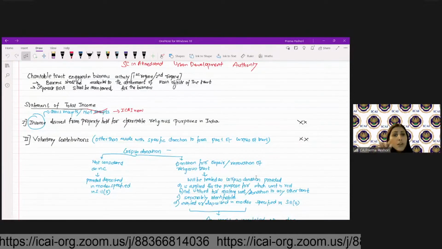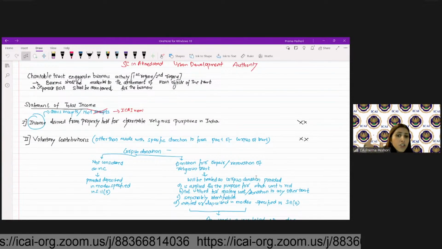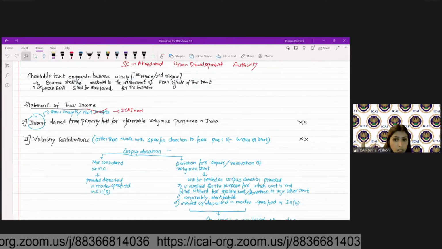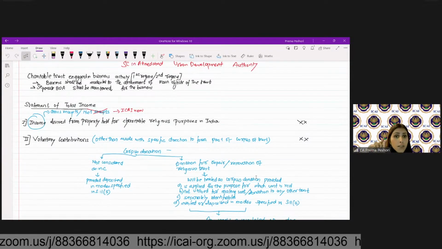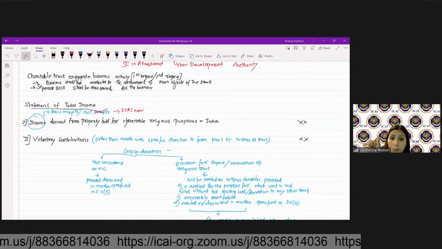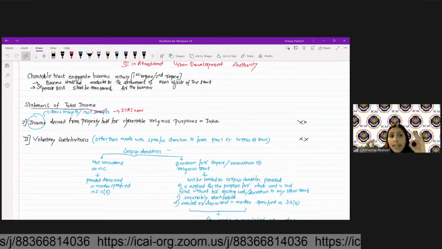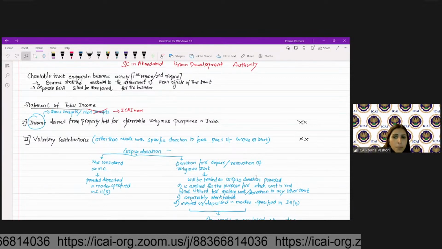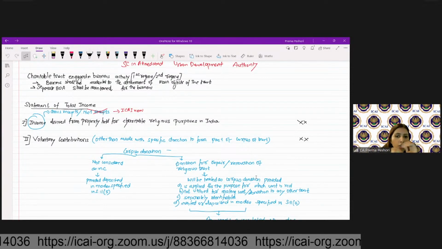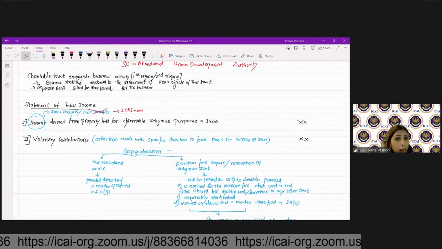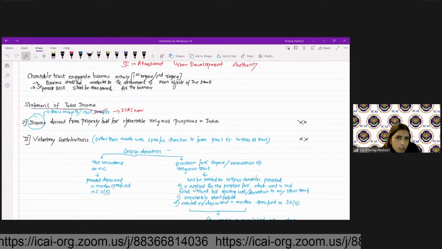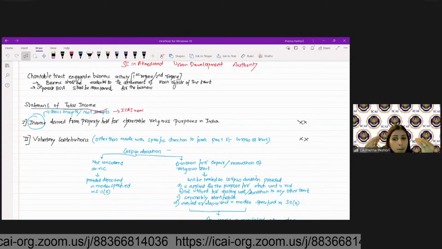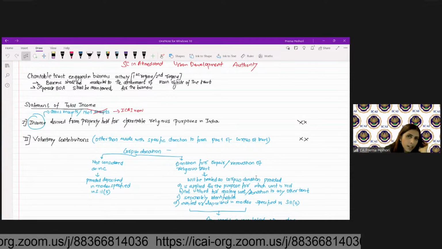Corpus donations for repair or renovation of religious trust. Any donation which is given for repair or renovation of the religious trust will be treated as the corpus donation, provided it is applied for the purpose for which the donation is received. The amount is not given to any other trust as donation. And it is invested or deposited in the mode specified in 11(5).